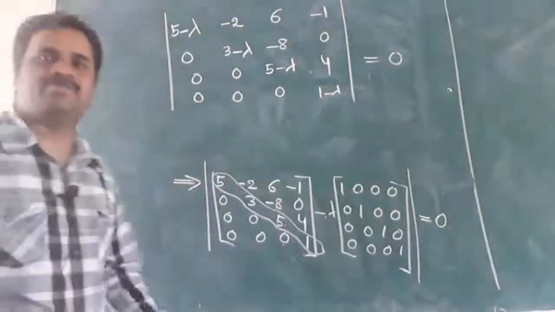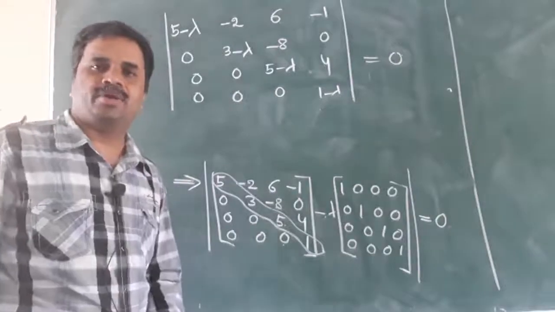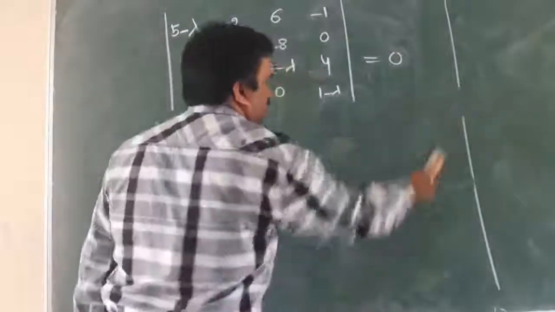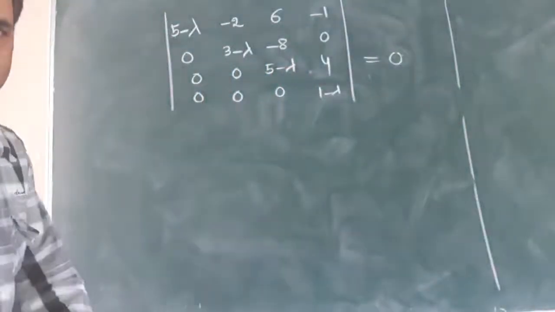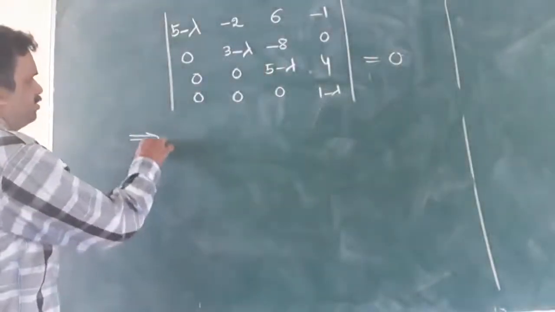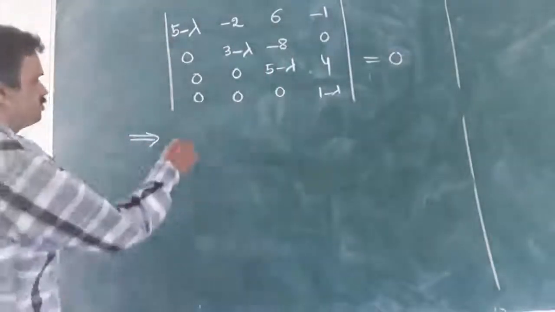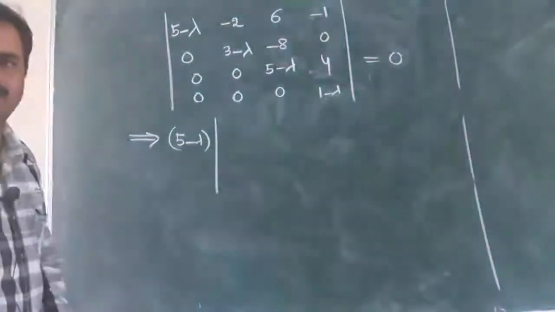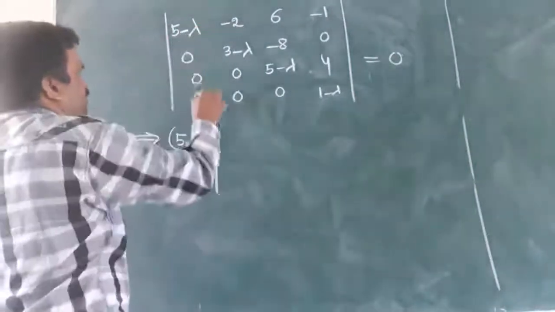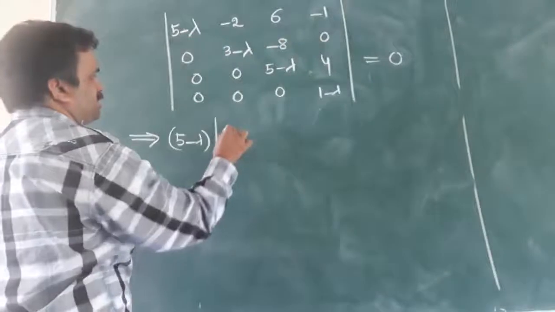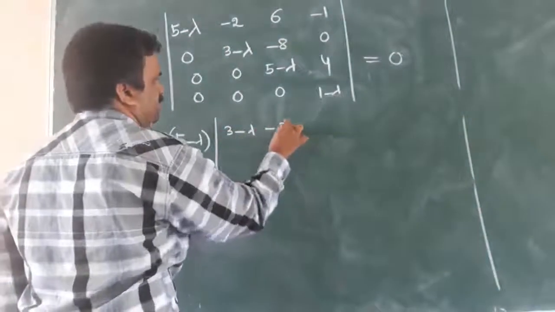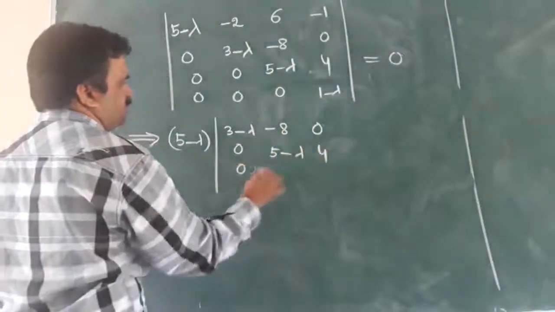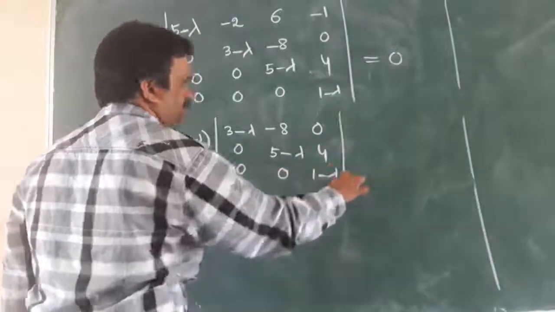Now we have to find the determinant for this one so that we get the characteristic polynomial. Find the determinant: 5 minus lambda into, leaving that row and that column, the 3 by 3 matrix: 3 minus lambda, minus 8, 0; 0, 5 minus lambda, 4; 0, 0, 1 minus lambda.